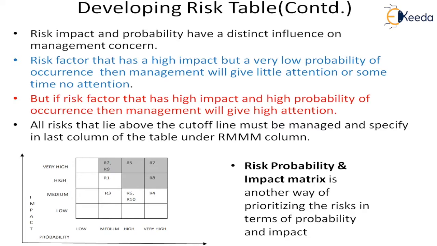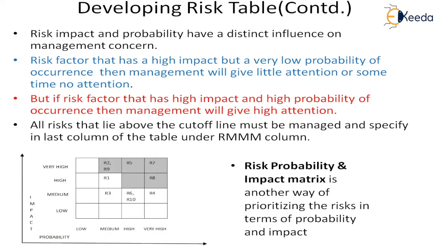Here the boxes have the risk IDs inside them. We don't have the scope to write the complete risk description, but we can denote the risk ID. On the x-axis, we have the probability, which goes from low, medium, high, very high. On the other side, we have the impact, which is low, medium, high, very high.